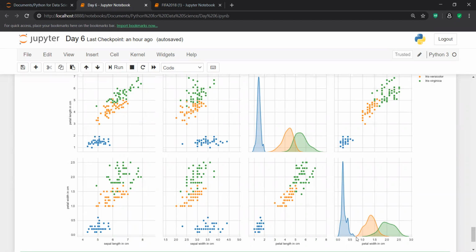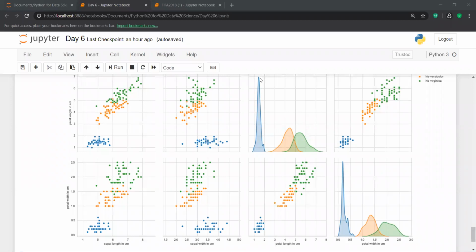So you can make two analyses, and one more analysis you can make, like these two features. These two features, petal length and petal width, are very important for making a prediction in future, or for making any kind of decision. These two features, petal length and petal width, are the most important features, and I'm not going to drop them at any cost. Maybe for simplicity I can drop any other feature, but I'm not going to drop these two features at any cost, because they give me very good insights.